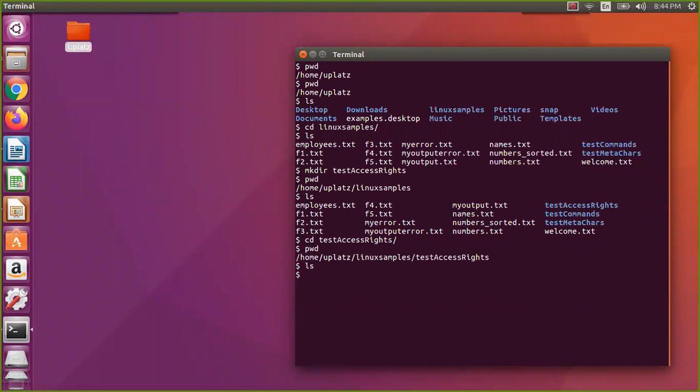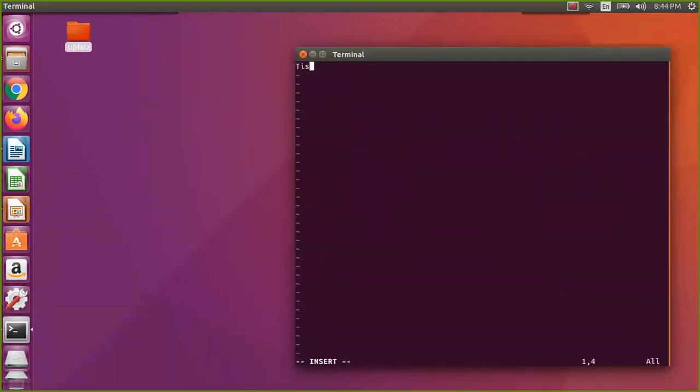Now you know there are no files in that directory. Let us copy from the Linux samples. We are in the test access rights directory. Let us copy f1, f2, f3, or you can create them with gedit or vi, whichever way you wish. Let me create f1.txt. This is not a big deal.